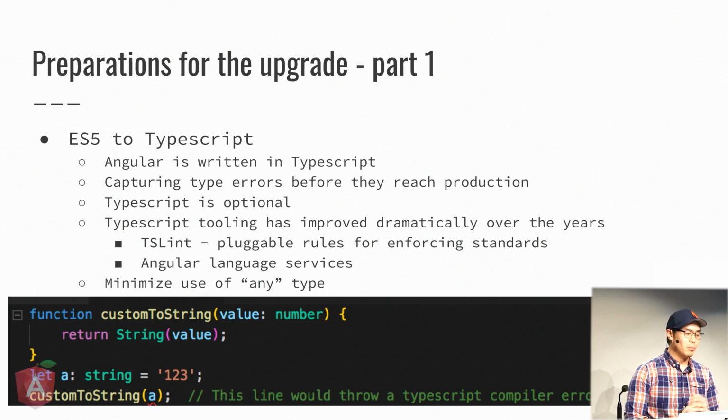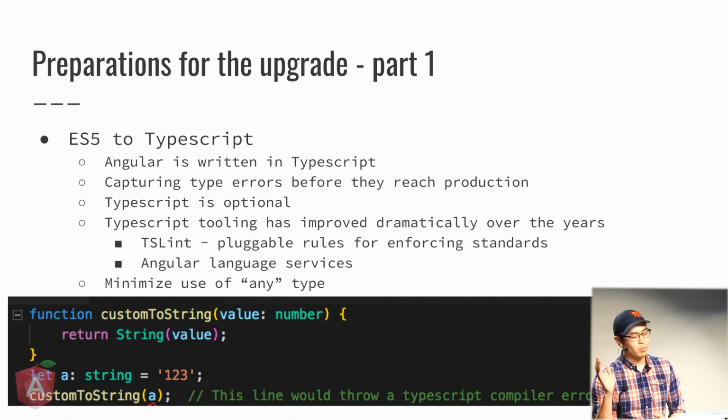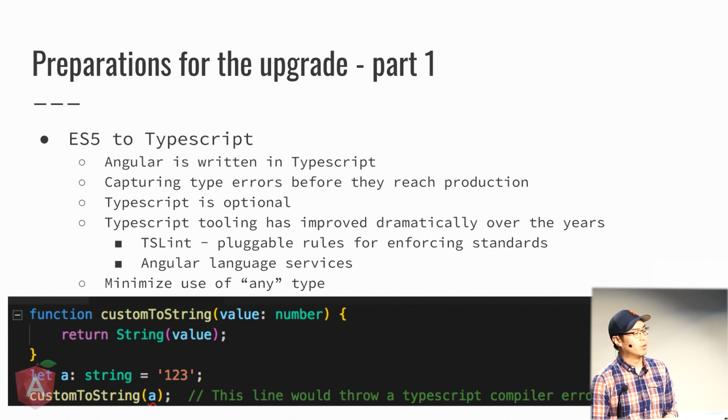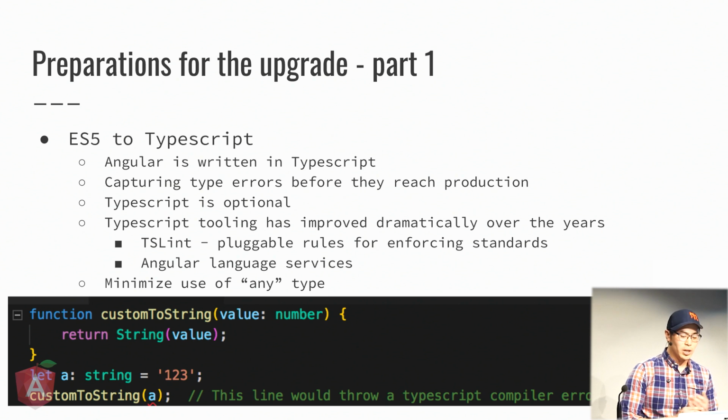I also want to give a couple shout outs to TSLint. So it's pluggable rules for enforcing certain coding standards. And it's also really easy to create your own custom rules. So for example, we have pretty simple ones where we reject anything that has fit or fdescribe for your unit test. We've also added plugins to reject things such as using a global window or document.